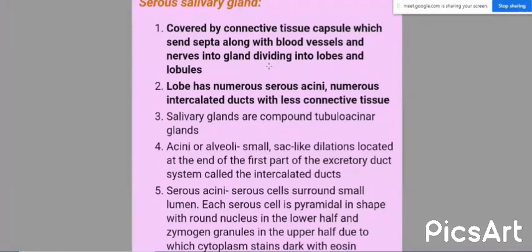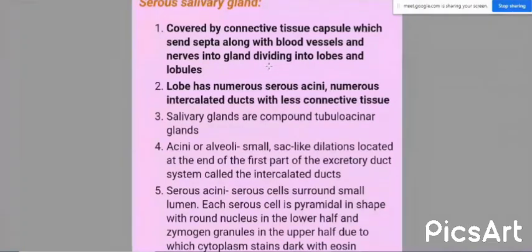The lobe has numerous acini and numerous intercalated ducts with little connective tissue. The serous salivary gland is compound tubulo-alveolar or compound tubulo-acinar.